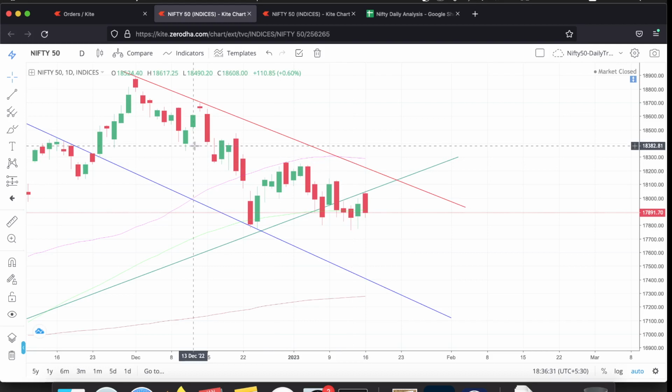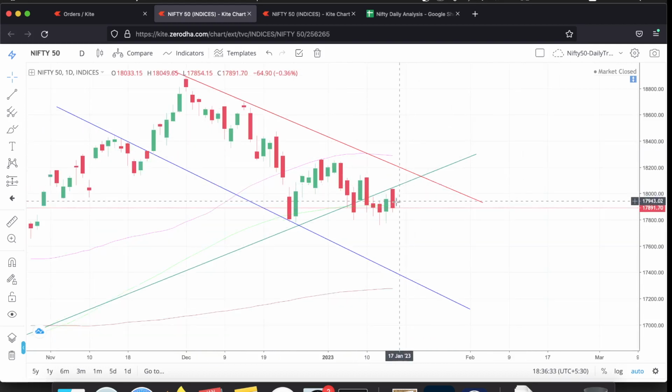Now looking at the moving averages, Nifty closed below the 100 moving average. This play around the 100 moving average has been happening for the past few sessions, so it is not very significant support or resistance at this point. Maybe once the price moves away and comes back around to this point, it can act as support or resistance. But at this point, this is part of that ranged movement, so we can't give too much weightage to this.